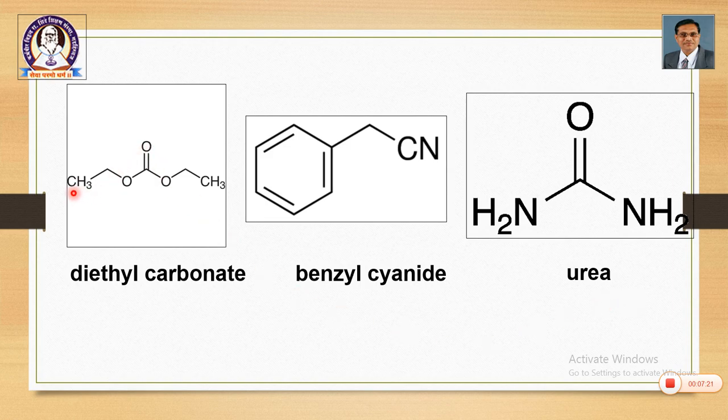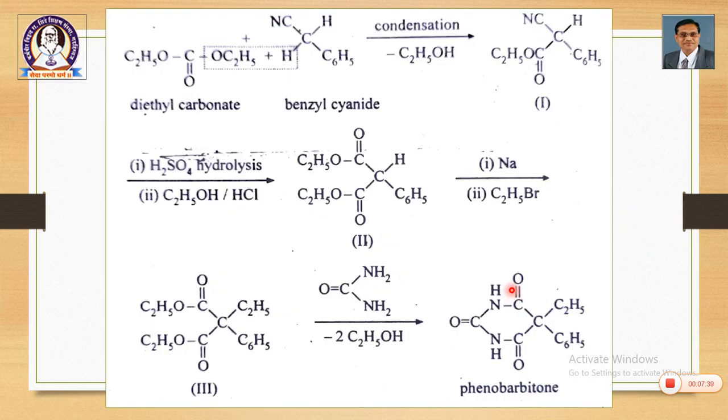So, these are two CH3CH2 groups, and these are 3 oxygens and a carbon. So, it is diethyl carbonate. Benzyl cyanide, because this is C6H5 and a CH2 group is there, this becomes benzyl, and a cyanide group is there, and this is the compound urea. Okay. So, this is the overall reaction which we are supposed to learn.